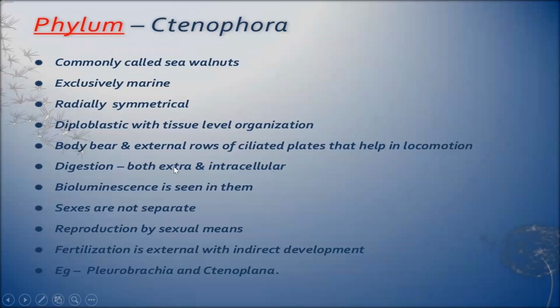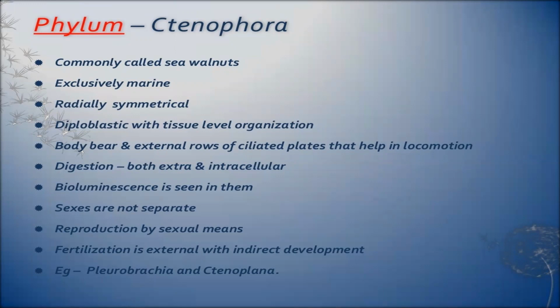Their digestion is both extracellular and intracellular. Bioluminescence is seen, means they produce light. Sexes are separate. Reproduction by sexual means. Fertilization is external with indirect development. Indirect development means it will produce larvae. Examples, Pleurobrachia and Ctenoplana.